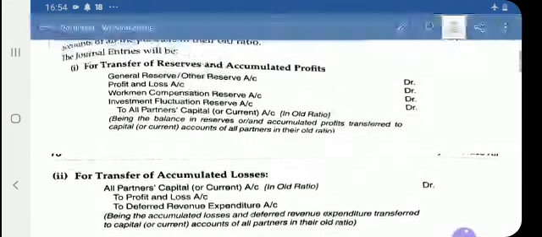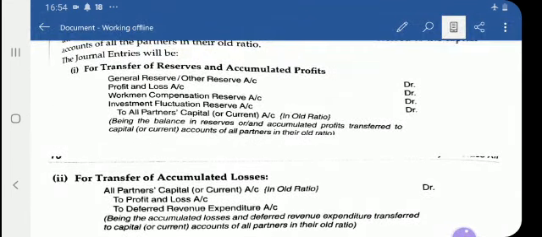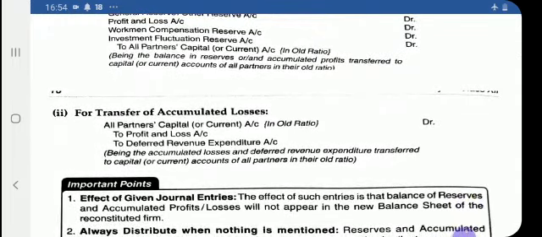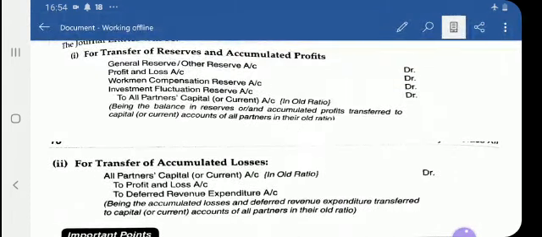This is the journal entry required at the time of retirement of a partner. We come across the same adjustment in admission also, but the only difference is that it was transferred to the old partners' capital accounts, and in this chapter it is transferred to all partners, including the retiring partner. Nothing is new about it.